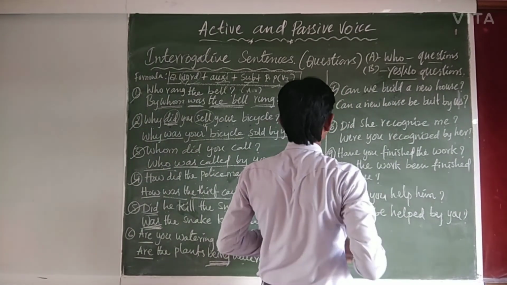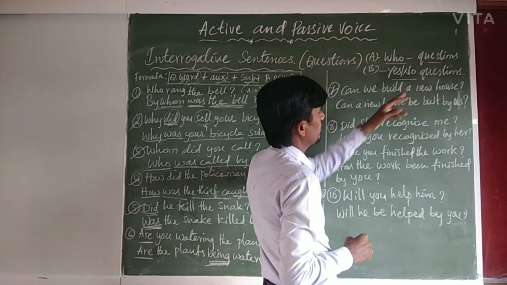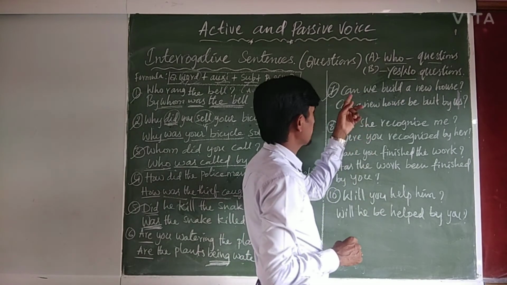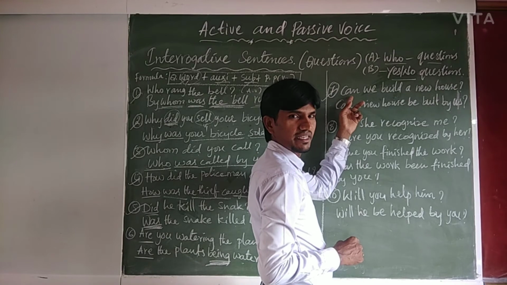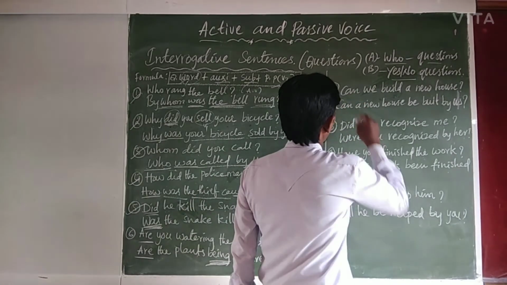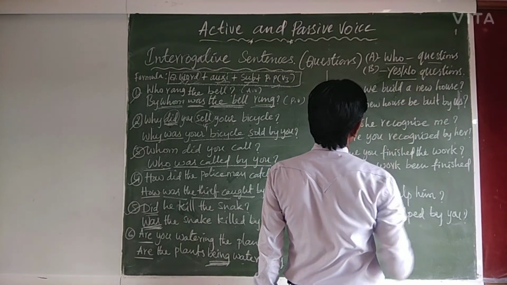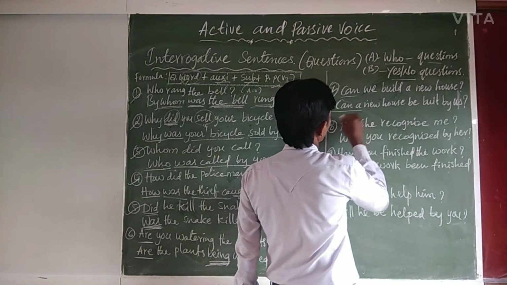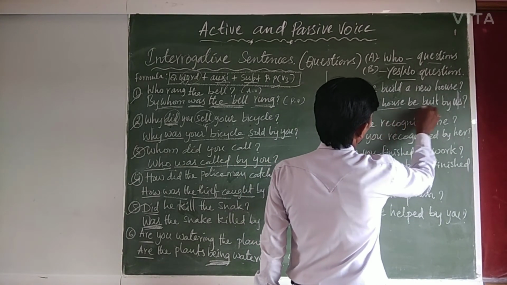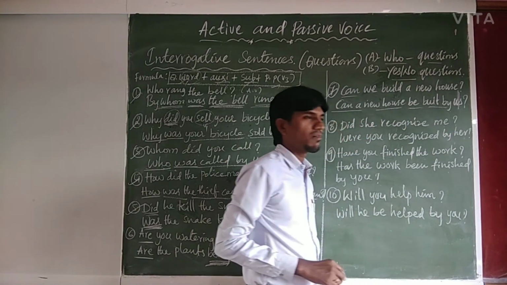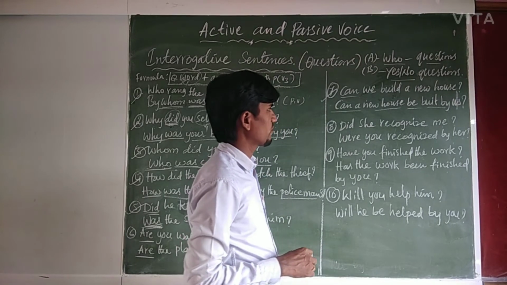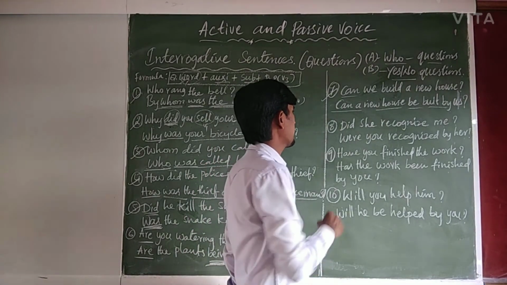Coming to the seventh example. Can we build a new house? Can is a modal. Are you clear? It is the modal verb. Right? Can a new house be built by us?